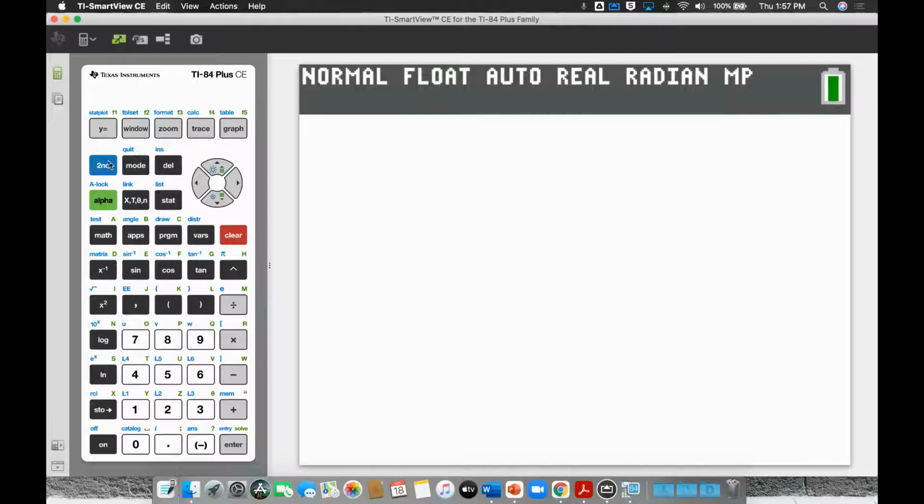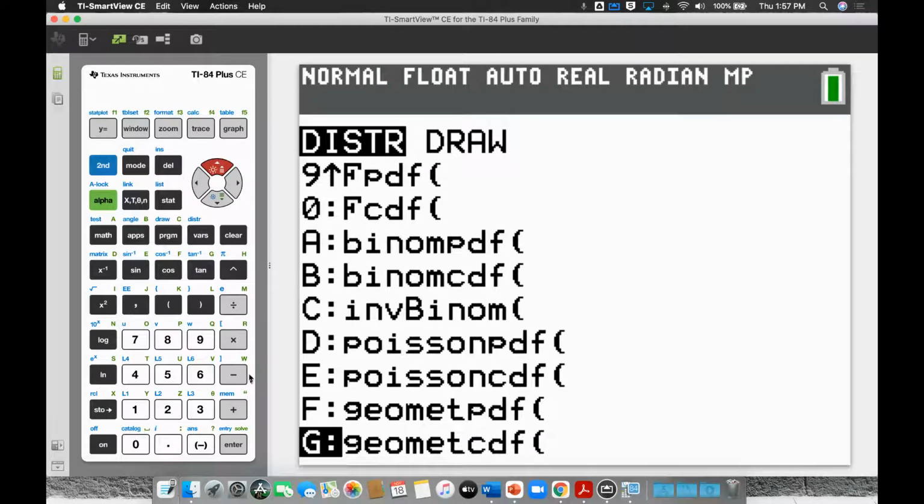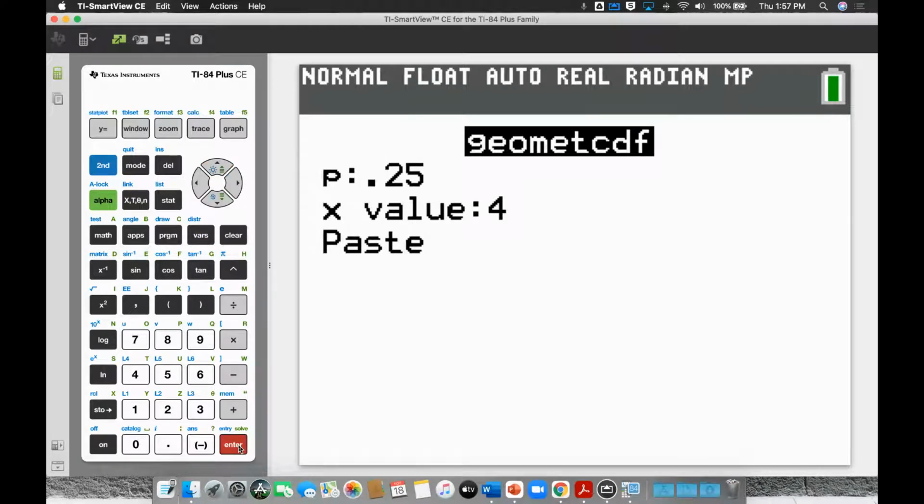So we're going to go 2nd, VARS, all the way to the bottom, geometcdf. Probability of a success in this case is 80%. The X value is going to be 4 in this case. Actually, there is no 0 because you're going to pick the first person. So for these, there is no 0. 1, 2, 3, 4, stop right there.